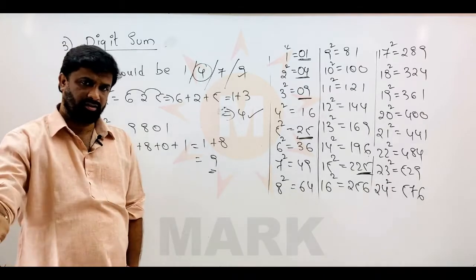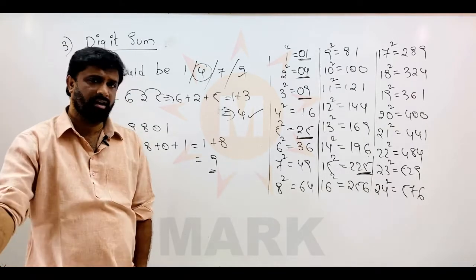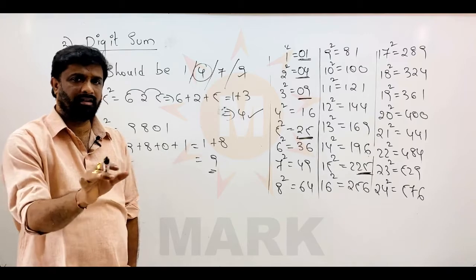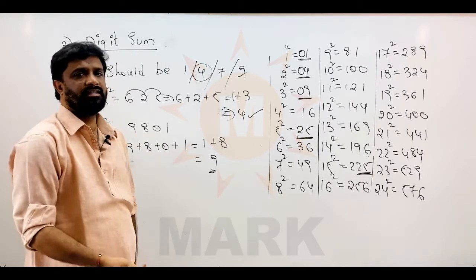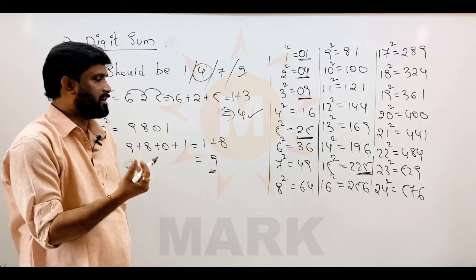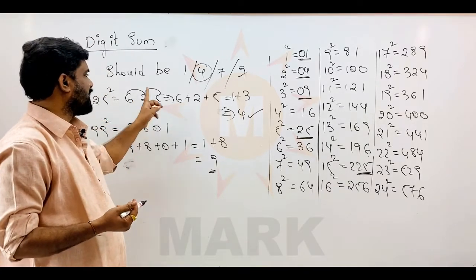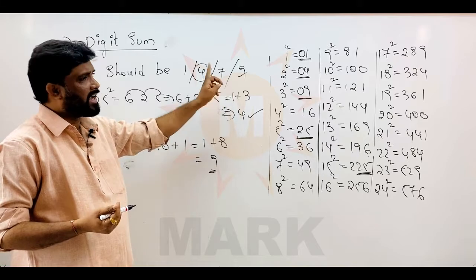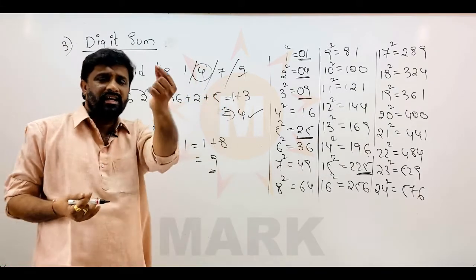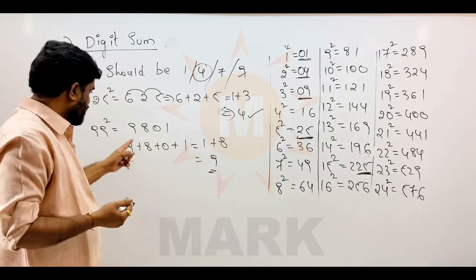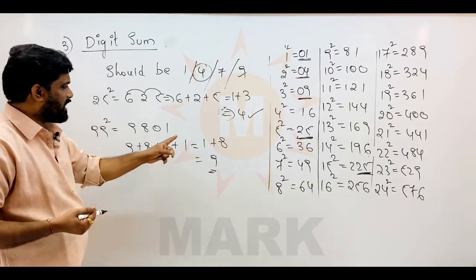You take any perfect square number in the world, add up all the digits, and keep on adding the digits of the results if you get a double digit number. First the digits are there, I added them up, I got a 2 digit number. Again I added the digits. So you have to continue this addition till you get a single digit sum. Here I got 4 digits, I added, I got 18.